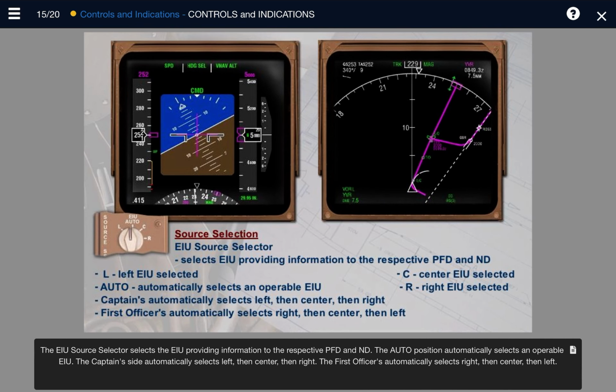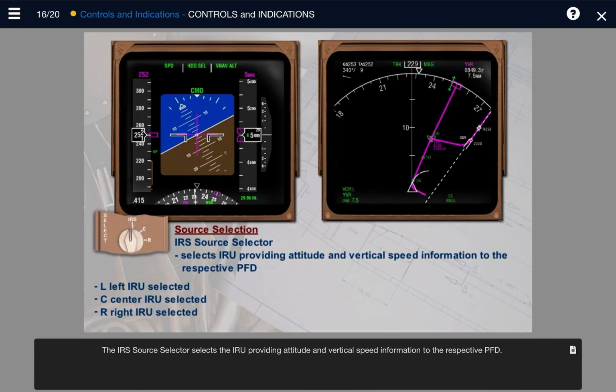The EIU source selector selects the EIU, providing information to the respective PFD and ND. The auto position automatically selects an operable EIU. The captain's side automatically selects left, then center, then right. The first officer's automatically selects right, then center, then left. The IRS source selector selects the IRU, providing attitude and vertical speed information to the respective PFD.